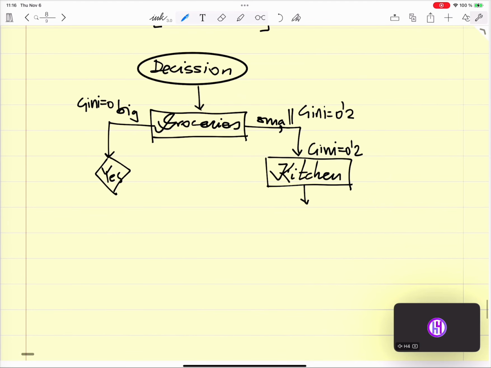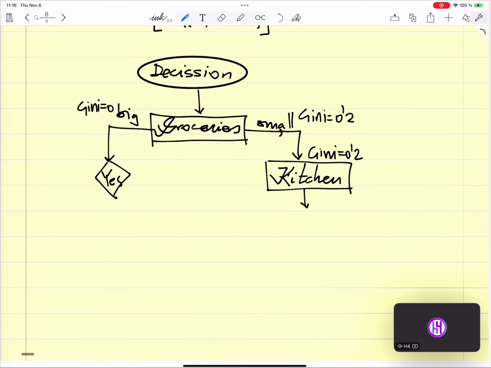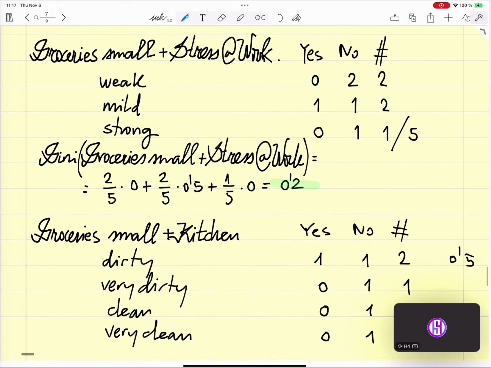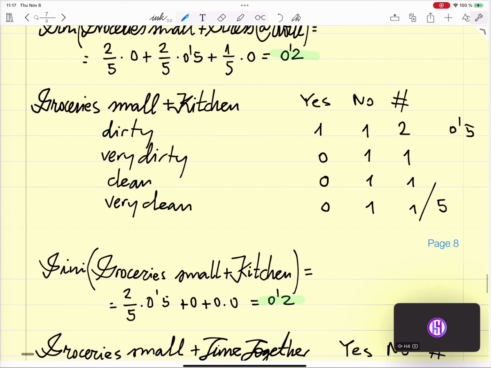So here we say, very dirty. Gini is 0. So we can make a decision.